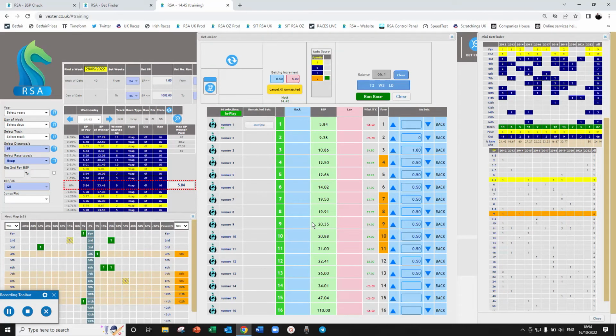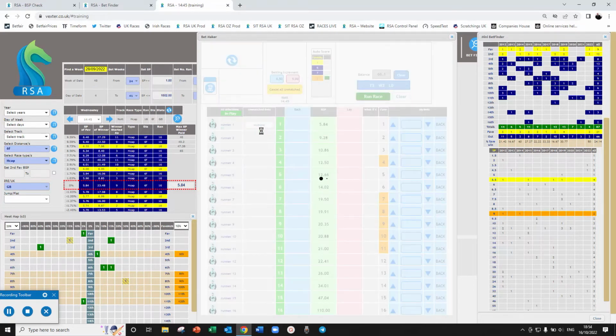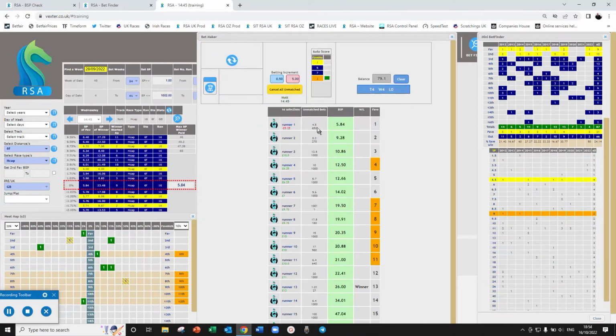And let's run the race. So I've put an insurance bet in, we've put a lay in. The lay did get taken, and so did the insurance bet. So I only had 525 at risk after all that. Ended up with a scratch on second, as we expected. Oh, 13th one. So we got £13 for that one. So the ranking of everything that we thought could win won. Now let's go to the next race.